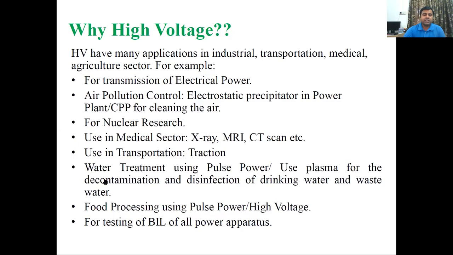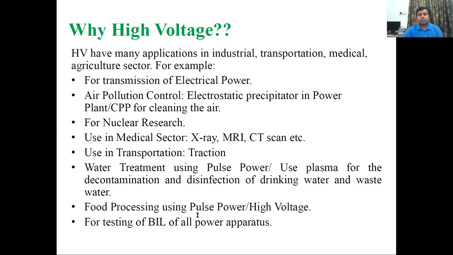High voltage is used to treat water in water treatment plants, to disinfect infection. It is also used in food processing. So high voltage basically has applications in food processing, water treatment plants, and soil treatment.